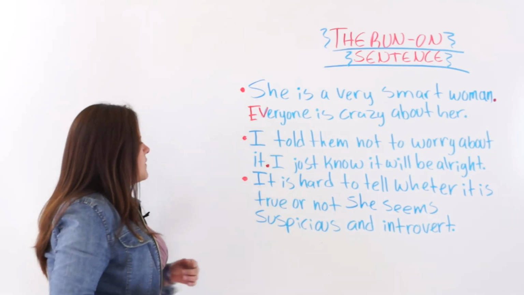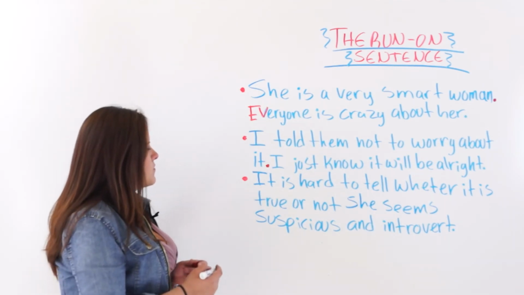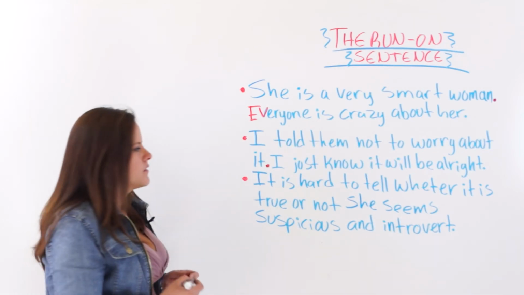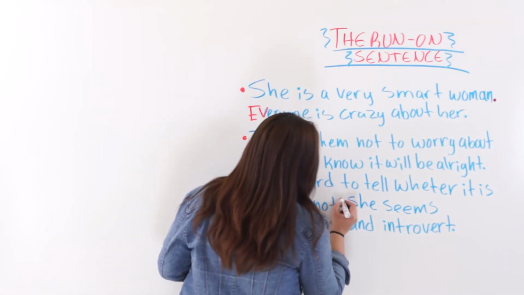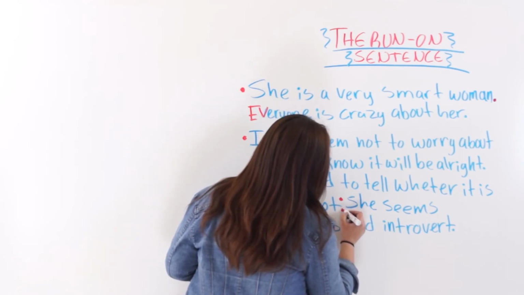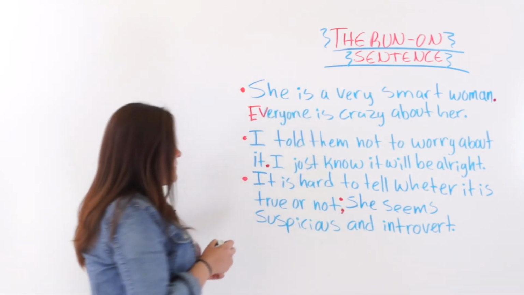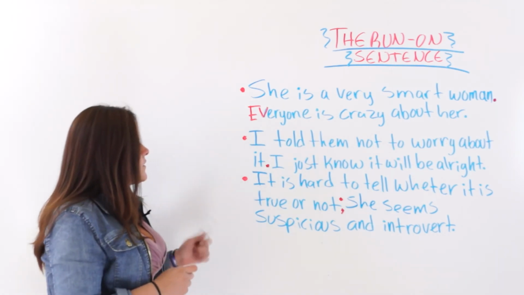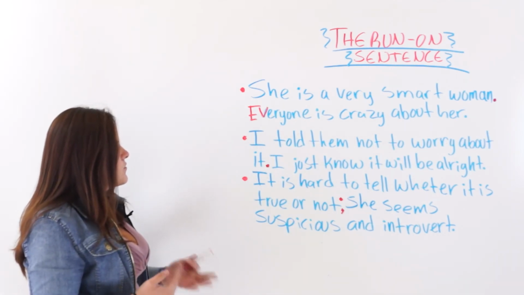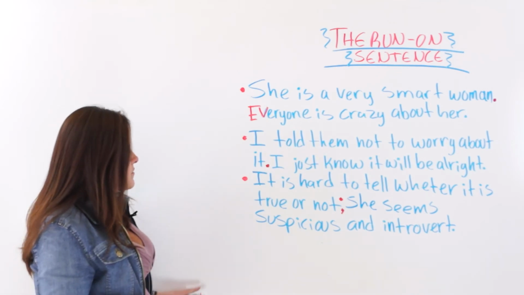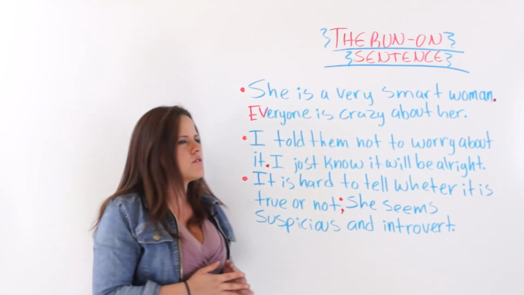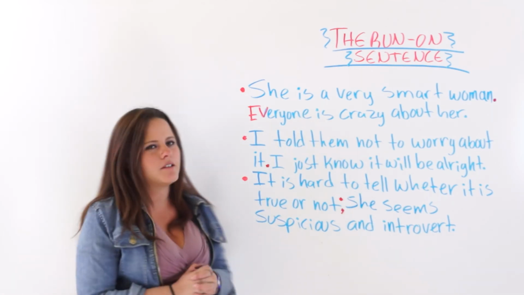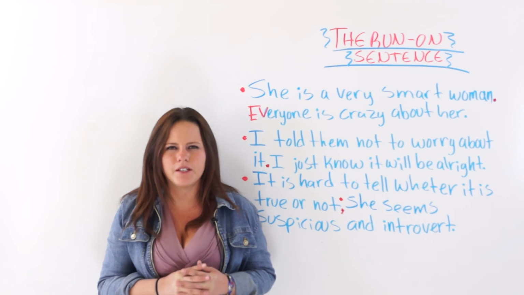And the third one says, "It is hard to tell whether it's true or not. She seems suspicious and introvert." I would recommend a semicolon here, telling you, keep reading, there's more. "It is hard to tell whether it is true or not; she seems suspicious and introvert." All right, these are my 3 examples of the run-on sentence for the practice part of this video.